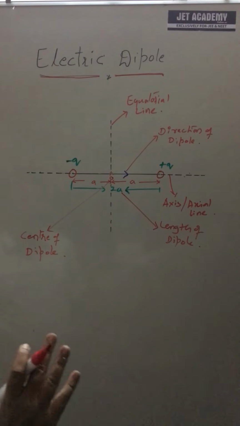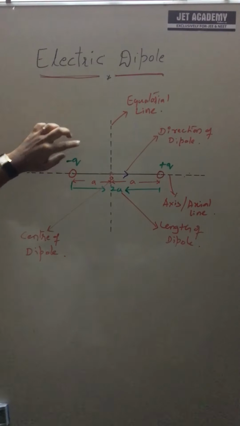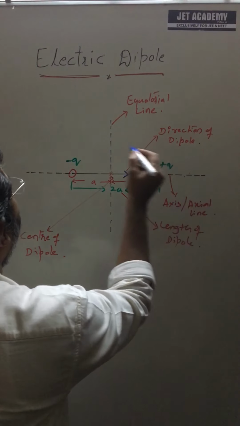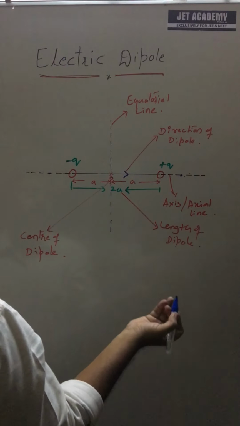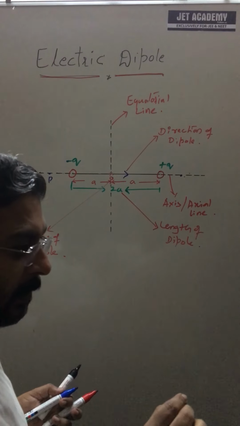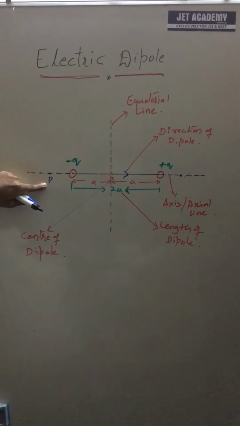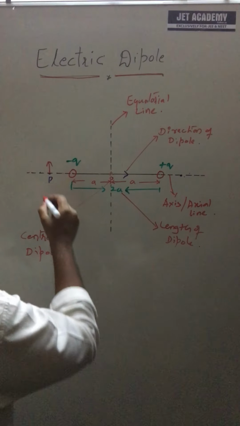See, this is what we have to understand, and this is called the length of the dipole. Then, for any point or position, imagine I am going to choose a point here, or here, or here. If I choose this point P, and the considered point is on the axis, then this position is called the end-on position.